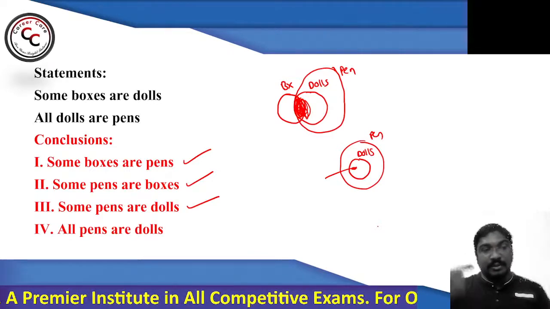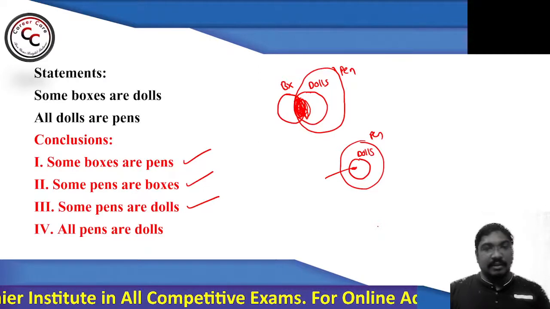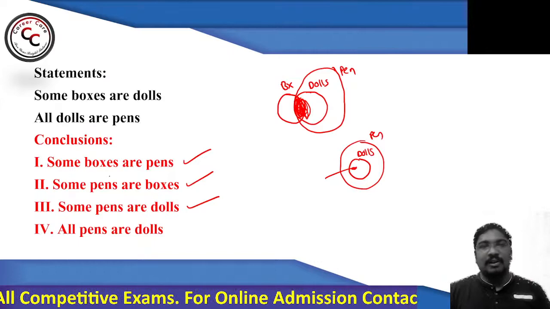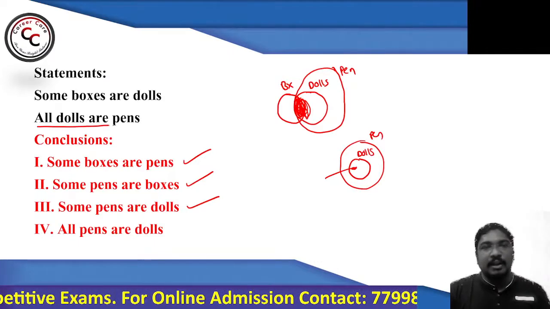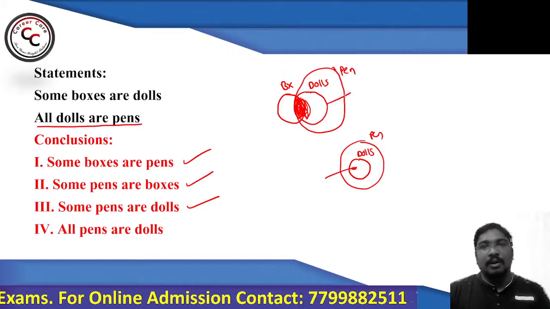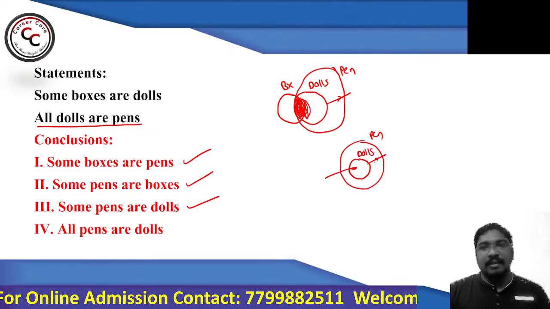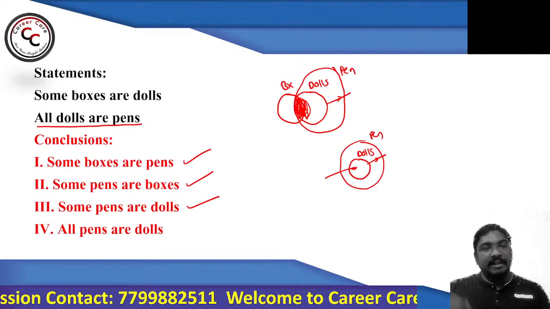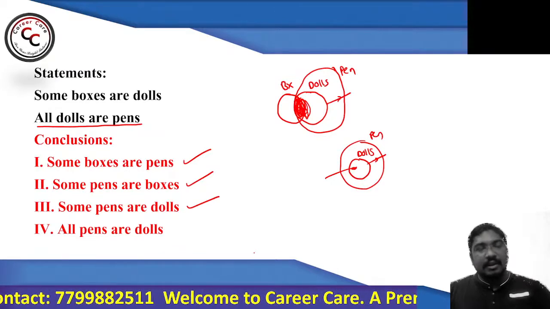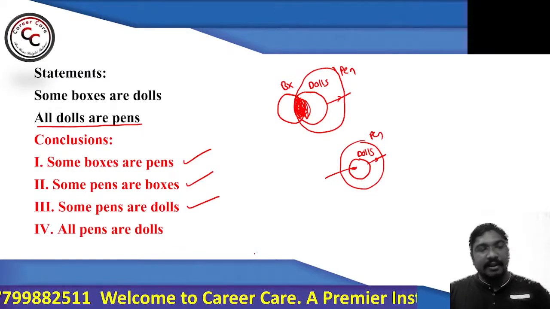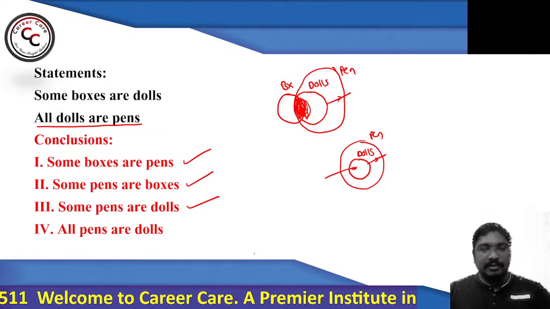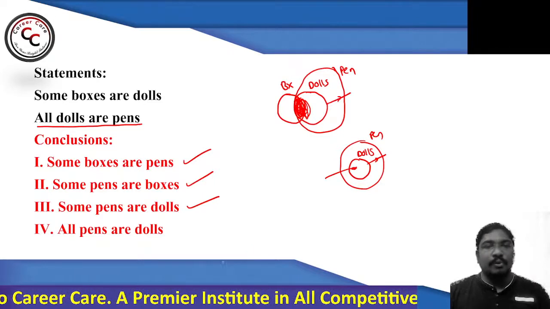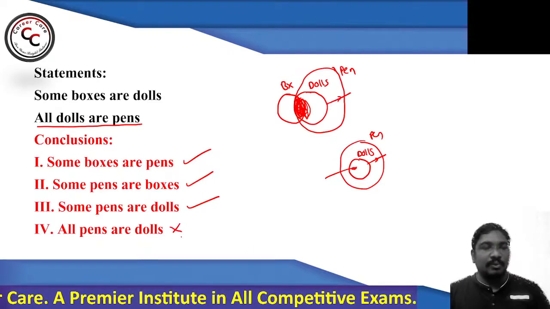Now look at the fourth conclusion. What does the fourth conclusion say? All pens are dolls. Janaki, don't get confused. All pens are dolls. What is the relation between dolls and pens? All dolls are pens. But the conclusion given says all pens are dolls. See, all dolls are pens is different and all pens are dolls is different. So that's why you can say conclusion number 4 does not follow.